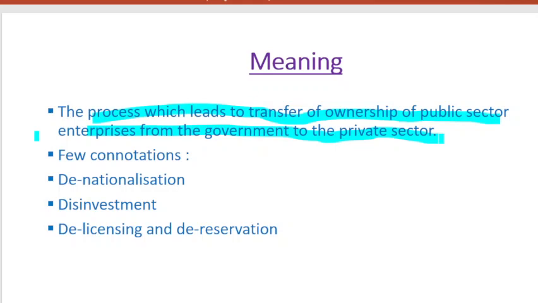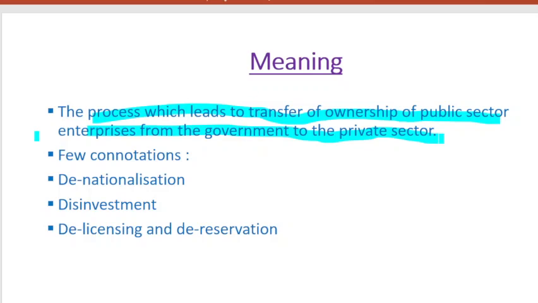Now when they transfer this, out of this 100%, if they transfer say 49% to a private company, it is considered as a private sector. Even if, instead of 49, they have transferred 51%, that is a complete privatization, you may say. Here I'm referring to partial and complete privatization, but that much deep insight is not required over here. We are just going through the thorough meaning of privatization. So the thing going on here is that the ownership has been transferred by the public sector, or you may say the government, to the private sector.